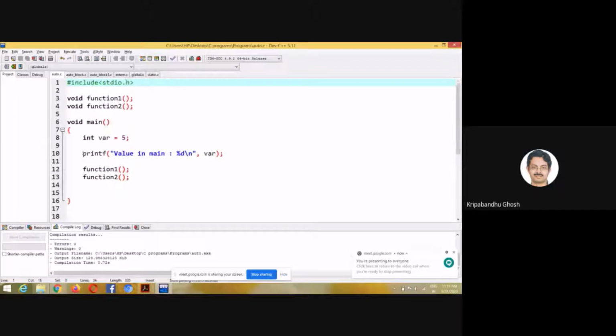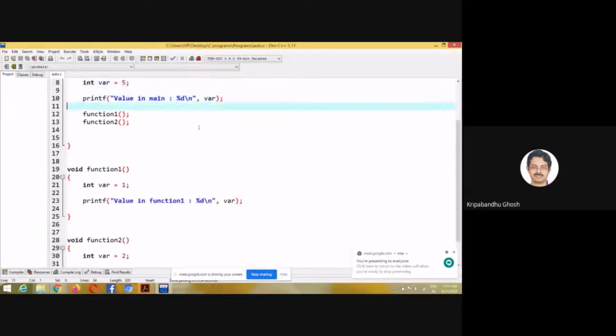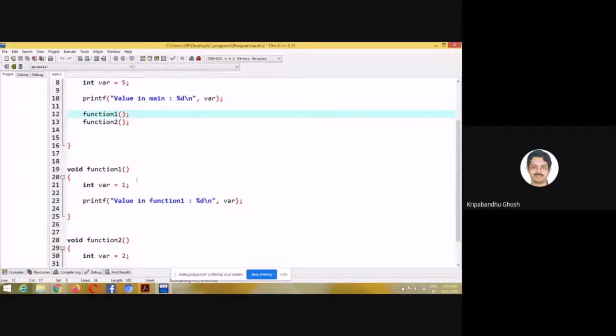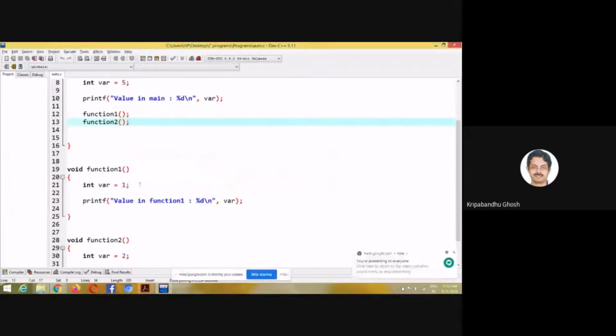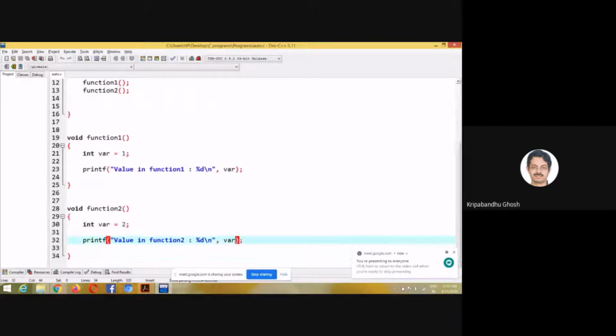So let's try to print the values of these three variables by printf. So this will be the value printed within main. When I call this function, function 1, I'm printing the value of variable var, and also I'm calling function 2, and within function 2 I'm printing the value of variable var.